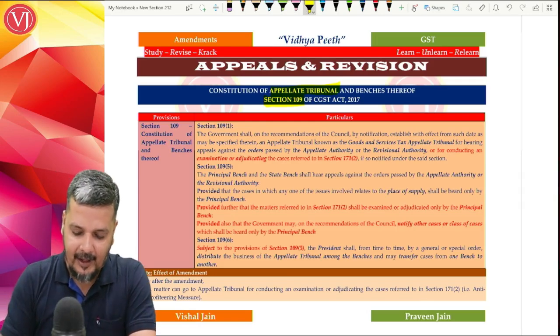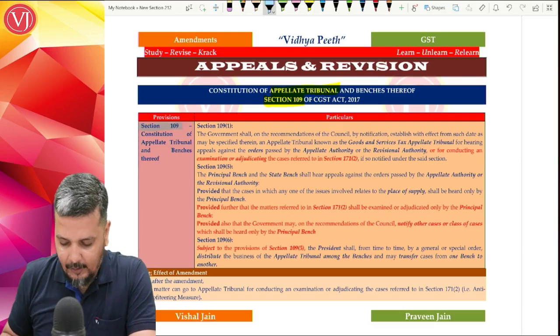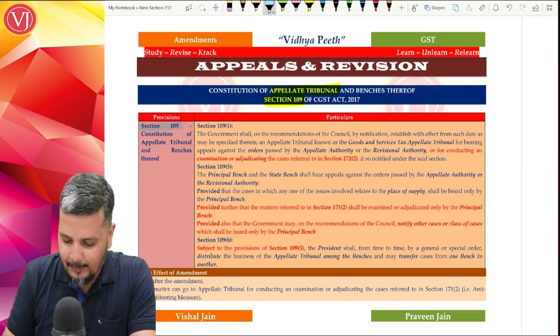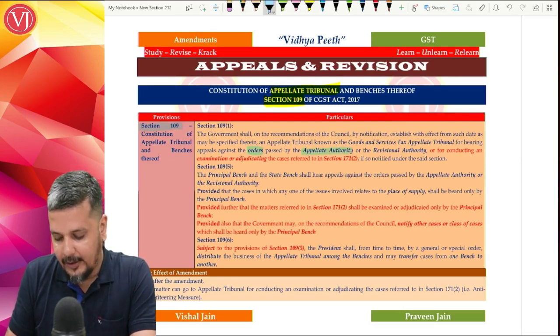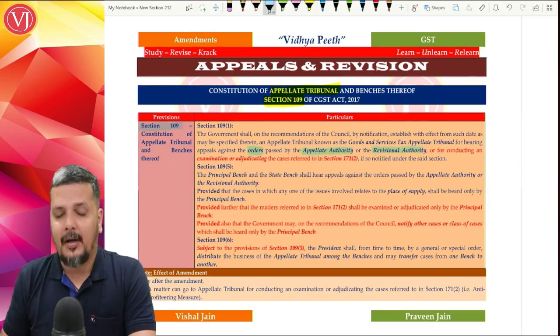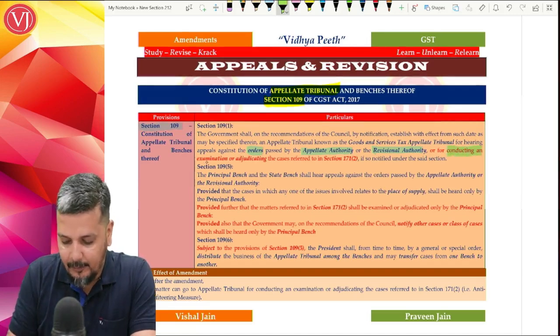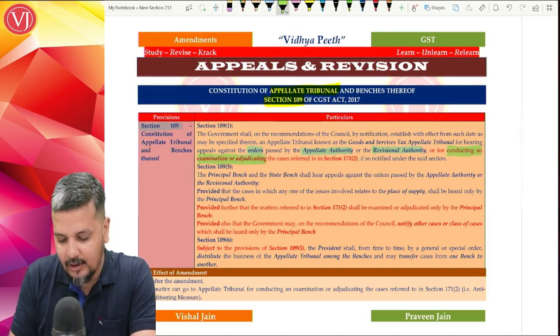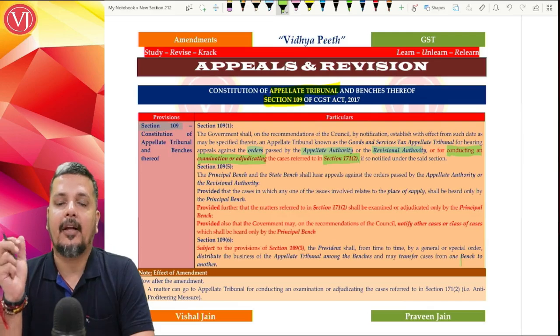Now what has happened is, in section 109, your appellate tribunal will take up the orders not only of the appellate authority or revisional authority, but also for conducting an examination or adjudication of the cases referred to in section 171 subsection 2, which means anti-profiteering clause cases.